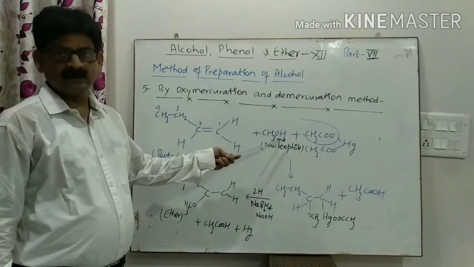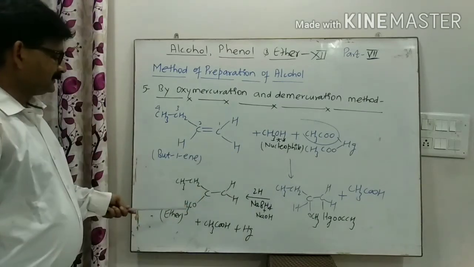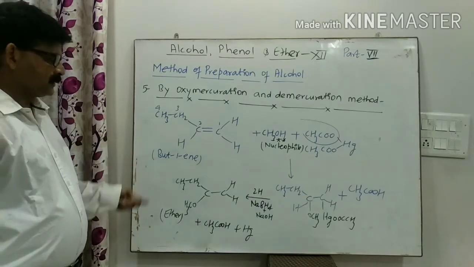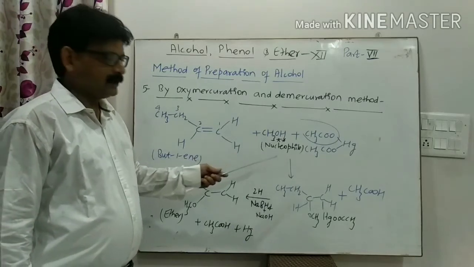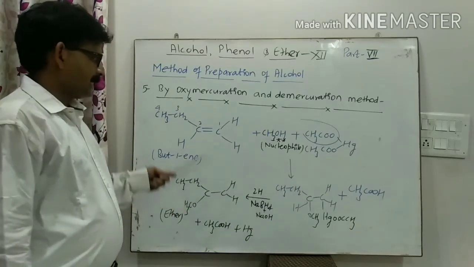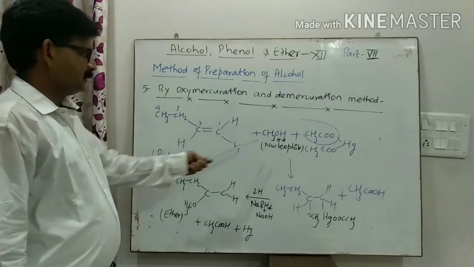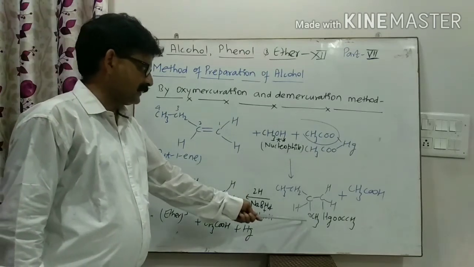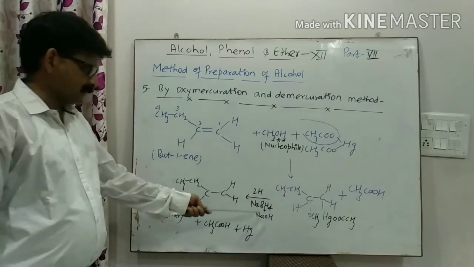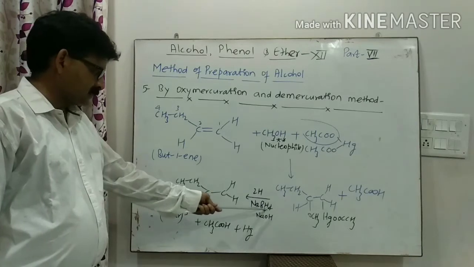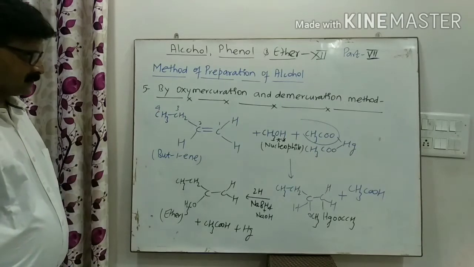When methyl alcohol is used as a nucleophile and alkene reacts with mercury acetate, you can directly mark the answer: ether is formed. If water is used as a nucleophile, then secondary alcohol is formed, and the mechanism will be the same as in the previous reaction. A methyl alcohol, mercury acetate complex will form, the OCH3 group will attack this carbon atom, and reduction takes place along with NaBH4 and NaOH, then ether is formed. Clear? Note down this reaction in your copy.